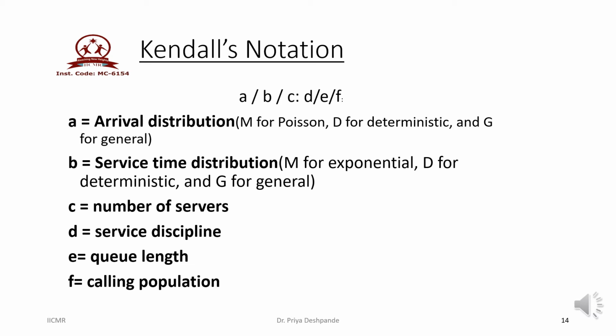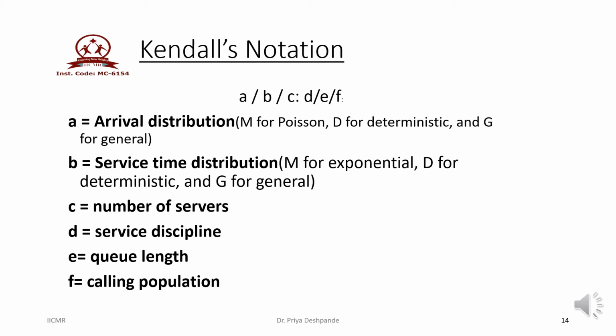Then the letter B is used to denote the service time distribution. Capital M is used for exponential service pattern. Then D is used for deterministic model, and G is used for general. C is number of servers. How many servers are there? How many service channels are there? That is denoted by C in the Kendall's notation.